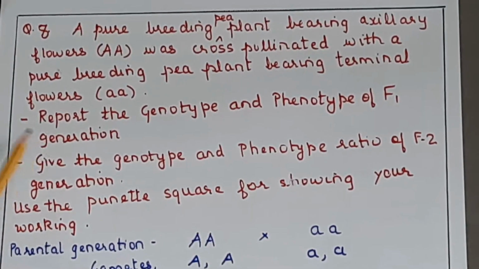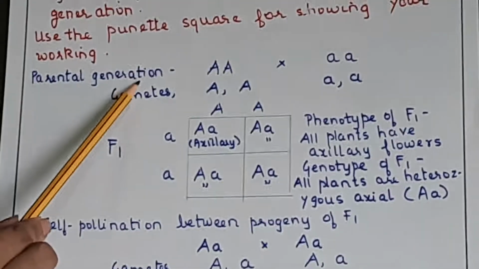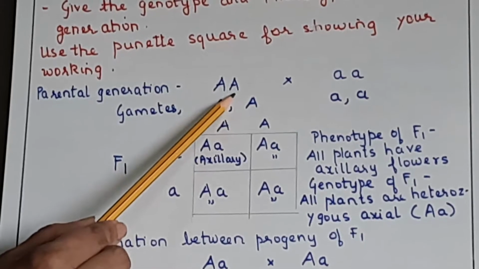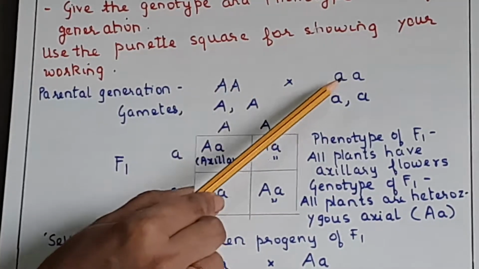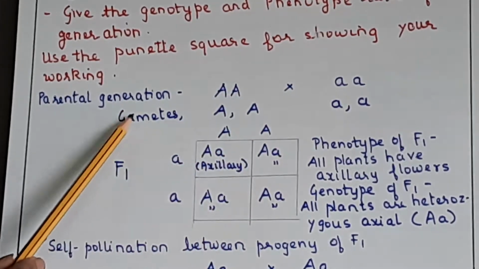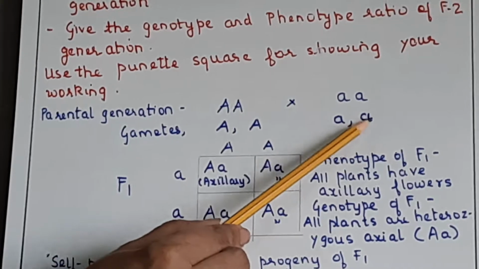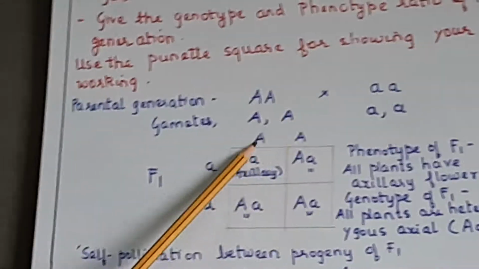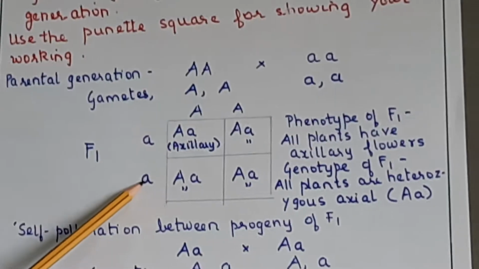This generally will be for 4 marks or so. Now you start with parental generation, capital A versus small a. This is axillary flowers, this is terminal flowers, okay. Now gametes from this will be A, and from this small a. Now one set of gametes you write here, capital A, and other set here small a.